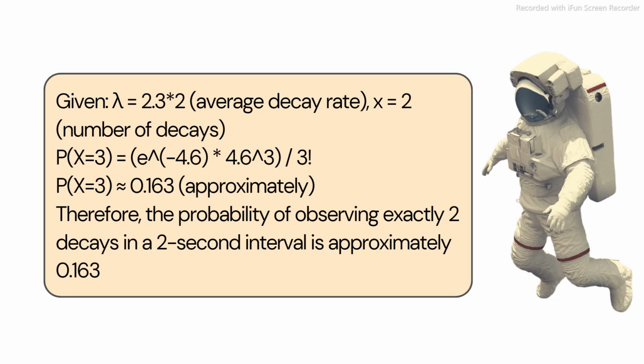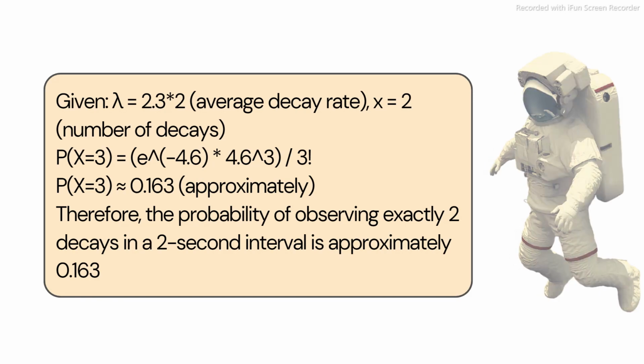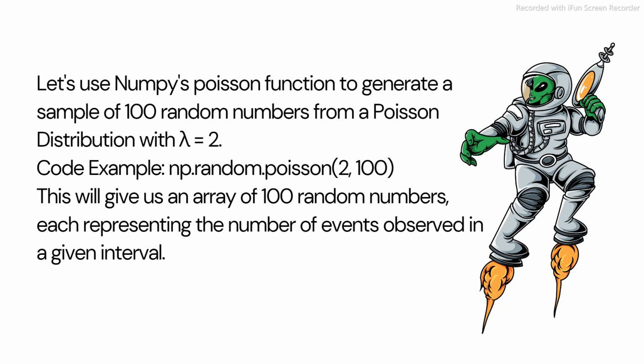Therefore we can say that there is a 16% chance that we get 3 decays after 2 seconds, because the expected value would be around 4.6, so there is very little chance that you get that exact value, and this is how we go with the Poisson distribution. And when we are dealing with the Poisson distribution in NumPy or machine learning, we have a separate code to deal with it. In SciPy we are given the exact probability mass function, but in NumPy we deal with it differently.